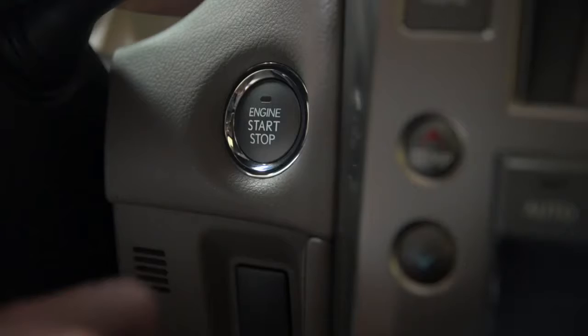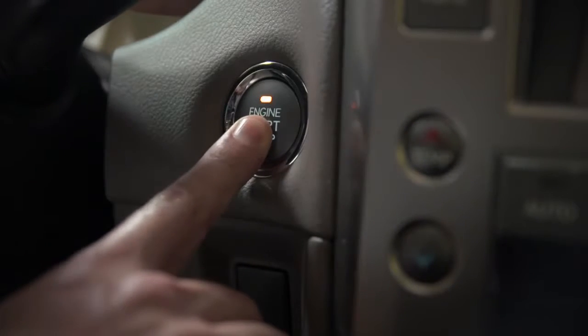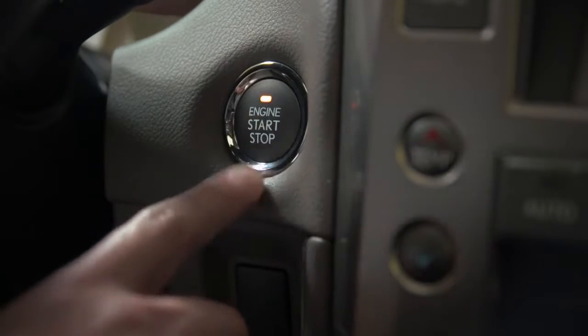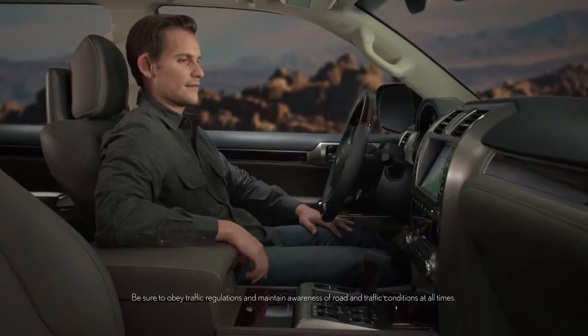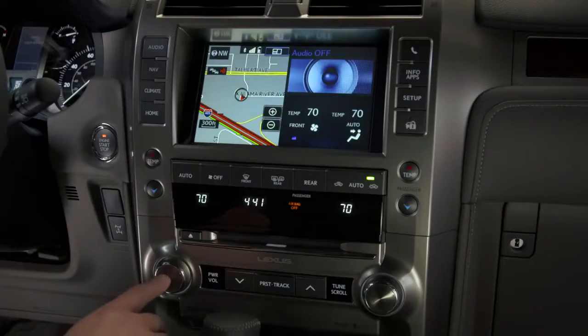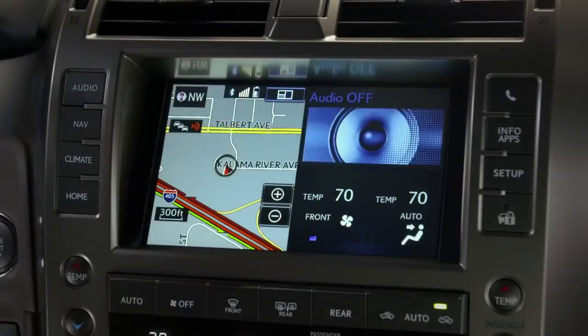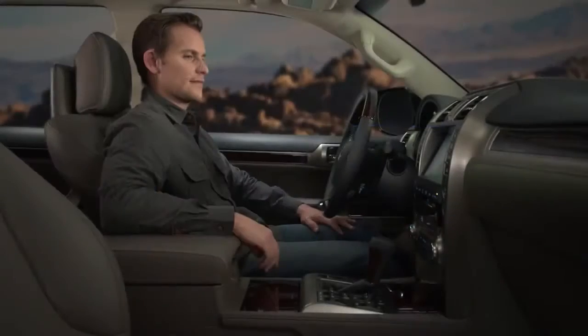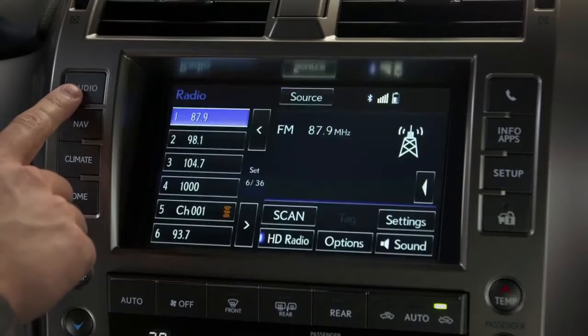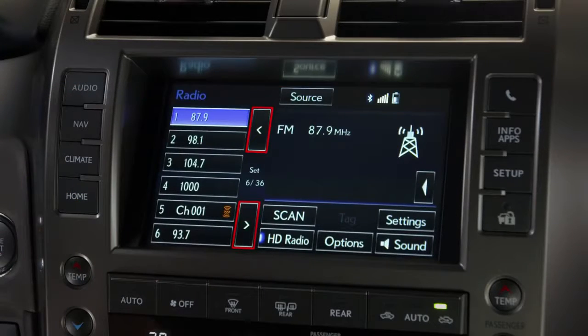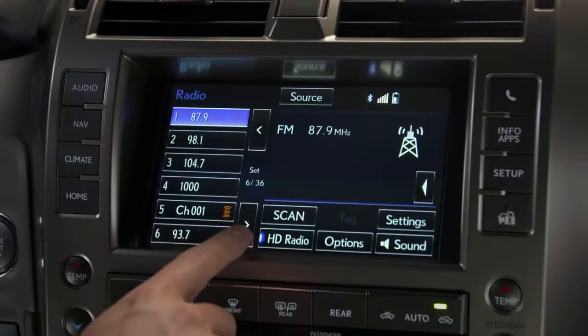To use the audio system, first turn on accessory power or start the engine. Next, press the power volume knob to turn the system on. Then, press the audio button to view the audio screen. The on-screen left and right arrow buttons allow you to scroll through your presets.